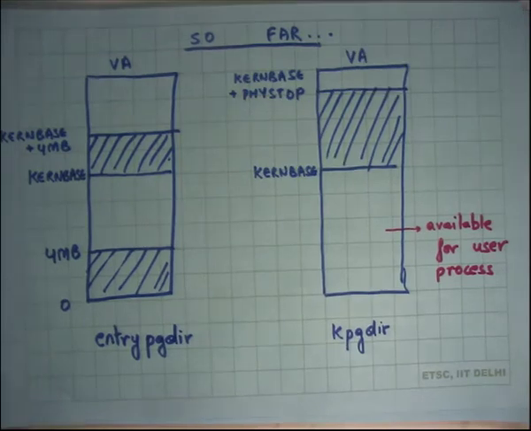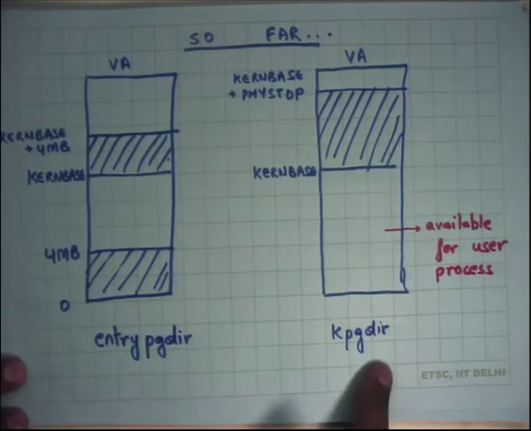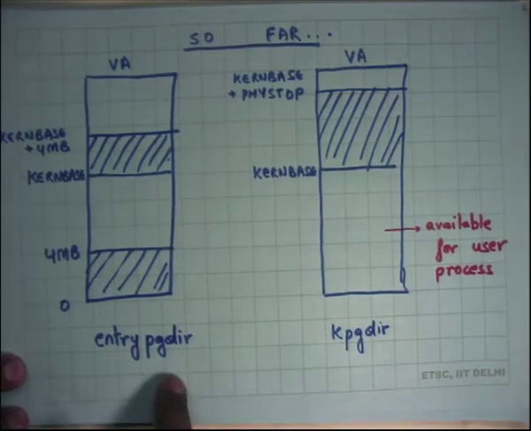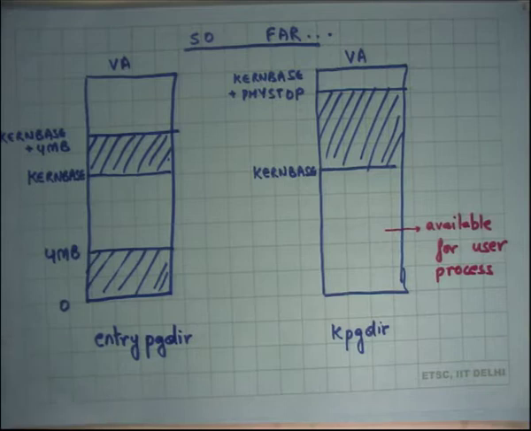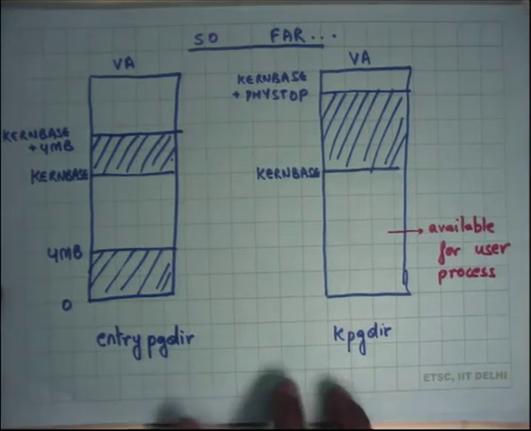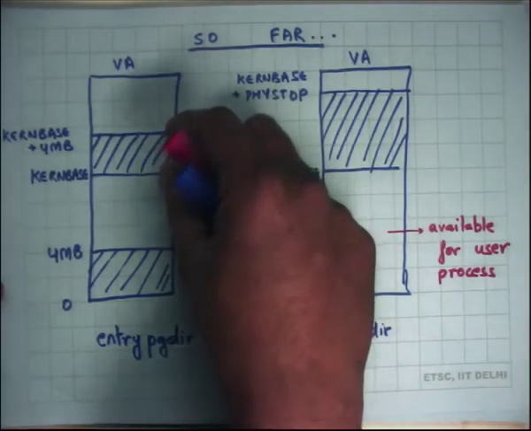Yes, question. What happens to the entry page directory when the kernel page directory is created? Okay, when the kernel page directory is created, what happens to the entry page directory? Somebody wants to answer? One answer is that only the region from kern base to kern base plus 4 MB remains in the entry page dir, and the lower mapping will go.